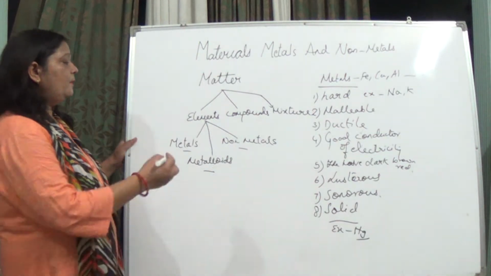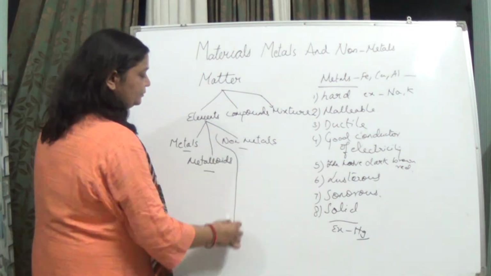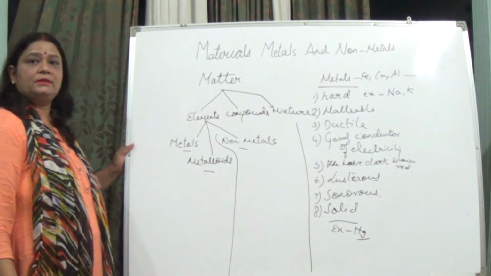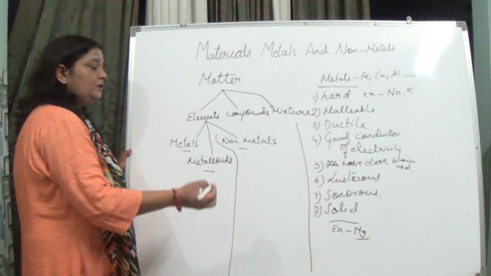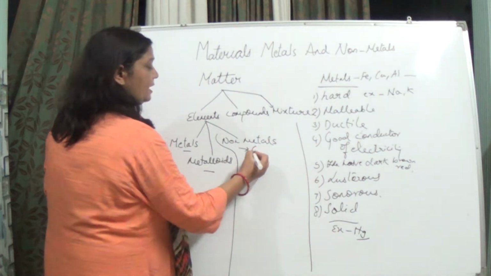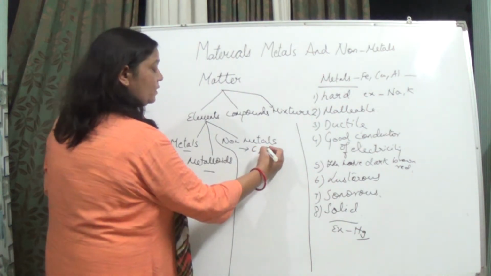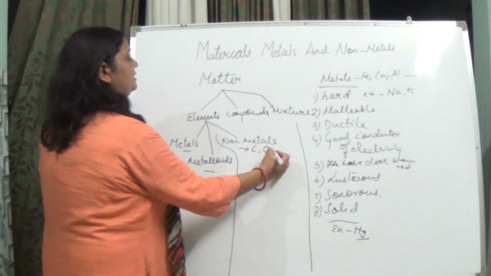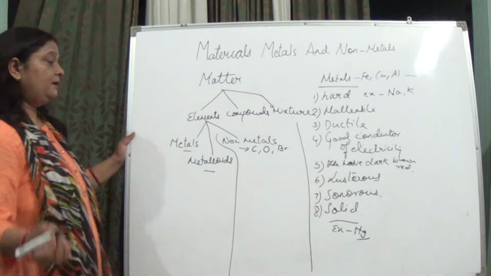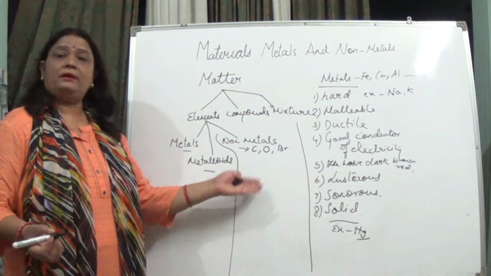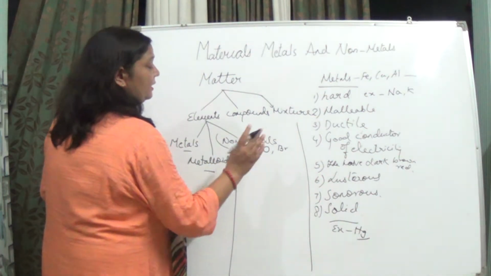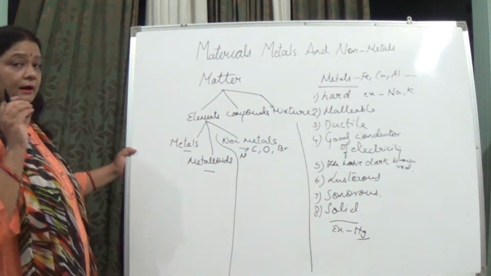So when we talk about non-metals, will they have the same properties as metals? No. Some examples of non-metals we can take are carbon, oxygen, bromine, and nitrogen. These are all non-metals.